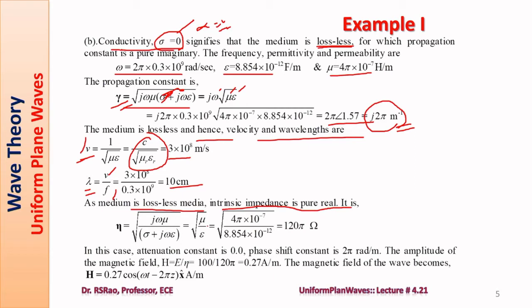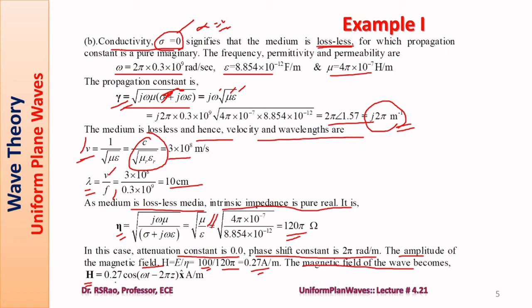Now the medium is lossless, so intrinsic impedance is purely real. It is root mu by epsilon. Sigma 0 means it becomes root mu by epsilon. It is 120 pi. In this case, attenuation constant is 0. Phase shift constant is 2 pi radians per meter. So amplitude of the magnetic field is E by eta. E is 100 given. Eta is 120 pi. You have something like 0.27. And angle of eta also we have to consider. It is 0 anyway. So the magnetic field of the wave becomes H is e power minus alpha z, because the wave is traveling in z direction, you have to write like this. So alpha is 0, therefore it becomes 1.